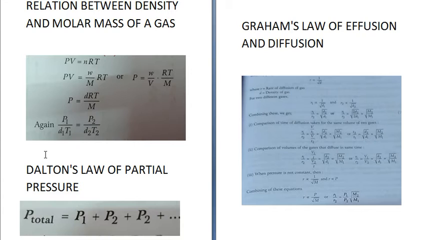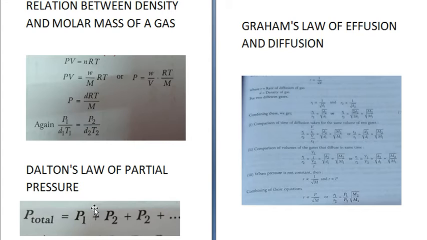Next we come to Dalton's law of partial pressure. Dalton's law says that the total pressure of a gas in a system is the sum of the partial pressure of each component gas. The partial pressure of a specific gaseous element or compound is the pressure due to that substance alone.